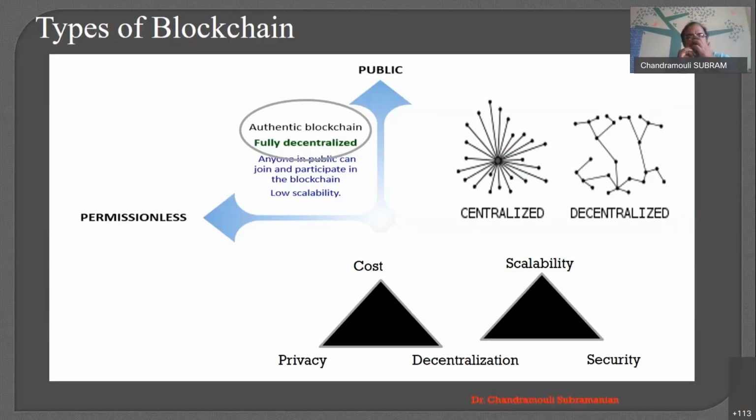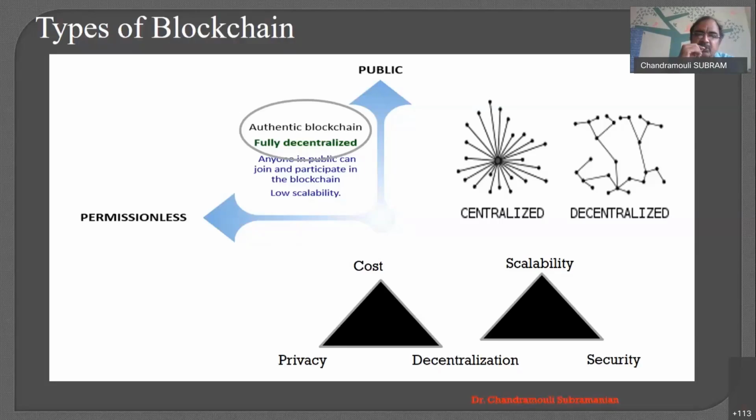Now, what are the types of blockchain? That is our topic for today. As Professor Pandurangan was setting the foundation, there is something called permissionless. We are trying to convert a centralized system into a decentralized one. The fundamental principle of blockchain is decentralization. Because of centralization, the banking system collapsed, and about $700 billion was pumped in by the US government in order to overcome those challenges in 2008. But still, we are not able to come out of it. I hope all of you know about it. A chain reaction happened.